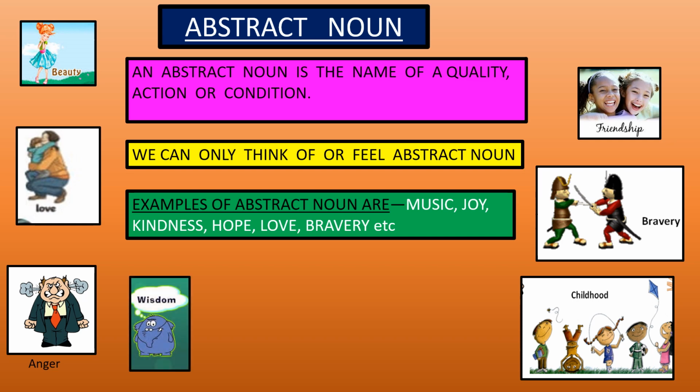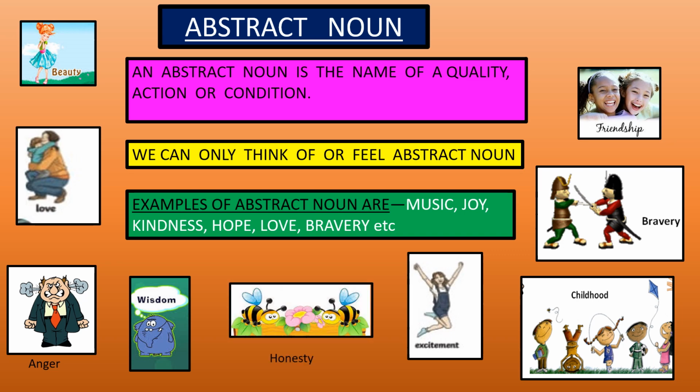Wisdom is also an abstract noun. Excitement. We can see the excitement of a person by their action, but we cannot see what exactly excitement is. So it is a feeling which we can only feel but can't touch. Honesty. Honesty is also an abstract noun. So beauty, love, anger, wisdom, honesty, excitement, childhood, bravery, friendship are all qualities or actions or emotions. So these are all abstract nouns.